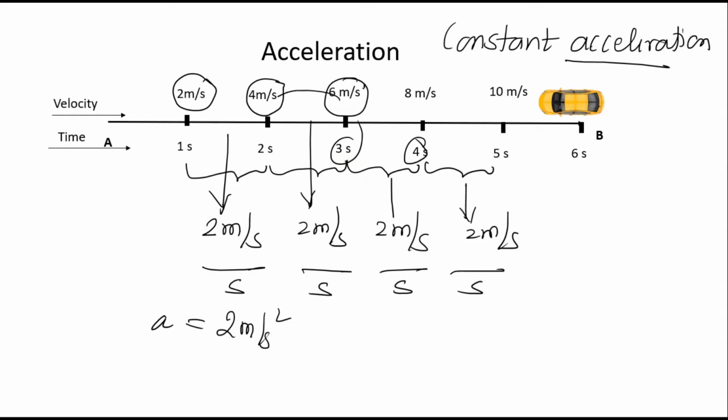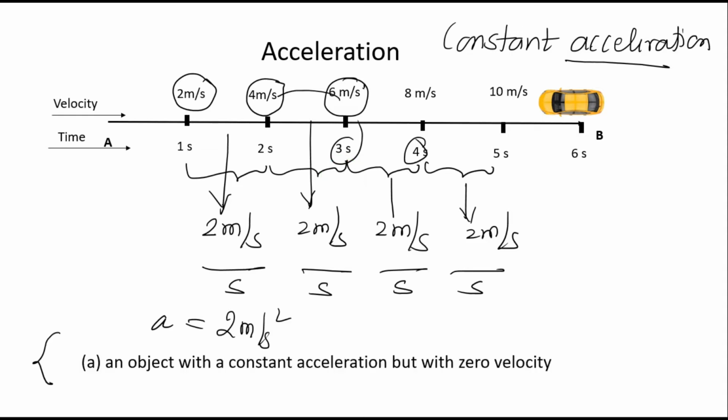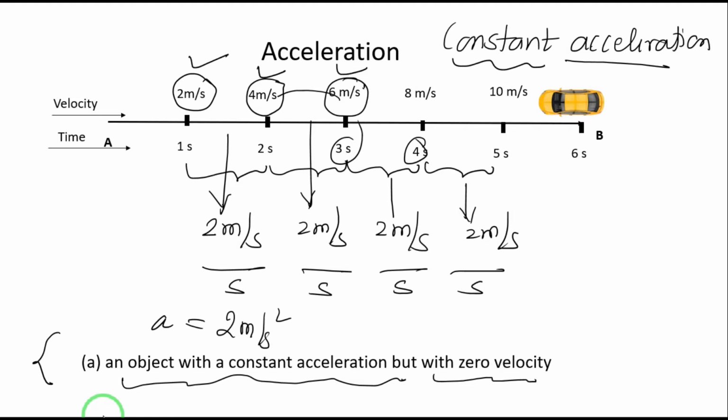Now let us go back to our question. And what was our question? An object with constant acceleration but with zero velocity. All we have seen here is about constant acceleration, but velocity was not zero, right? Is it possible to have a constant acceleration but with a zero velocity? Let us go for a situation.